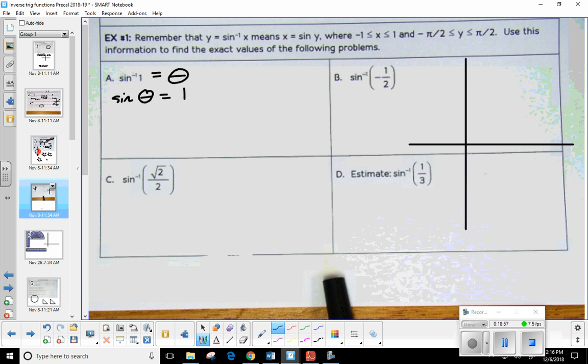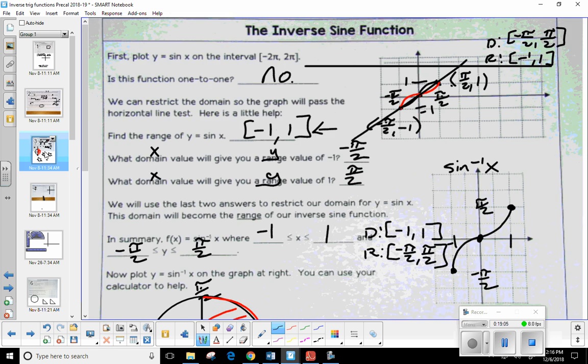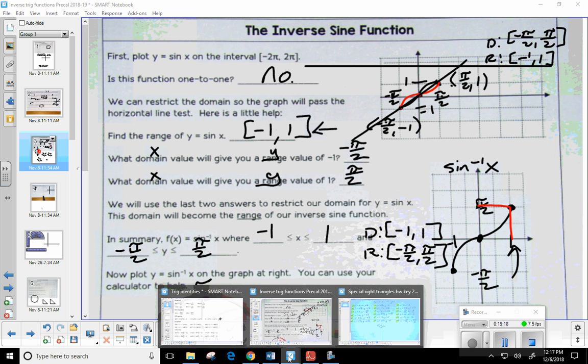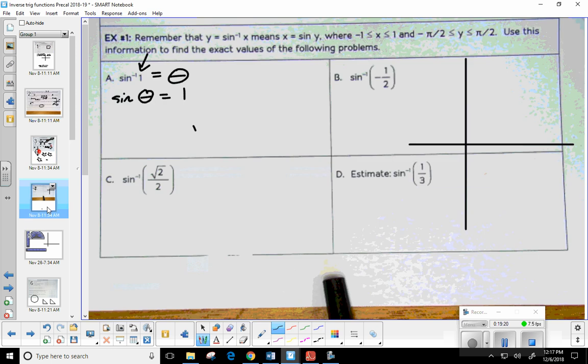Now here we don't actually have to do anything fancy. We can use our graph. What's the value that I'm plugging in here? It's 1, right? So if you come back over to the graph, here's 1 right here. What does that correspond to? Yeah, it corresponds on your graph to pi over 2. So I know that theta has to be pi over 2.